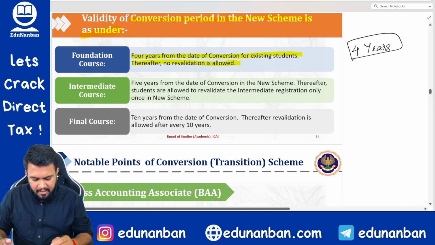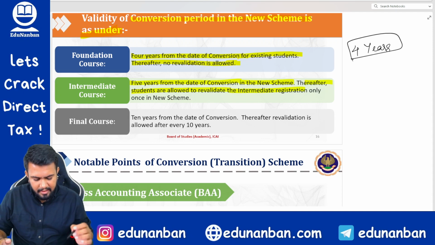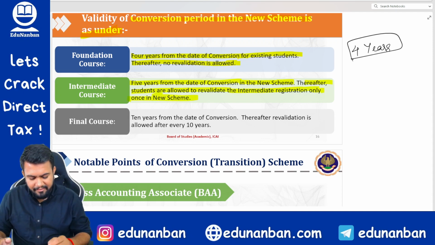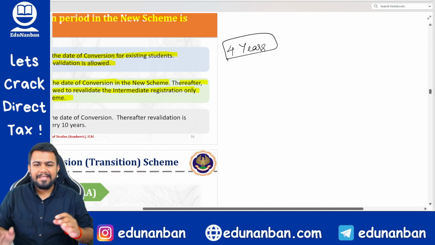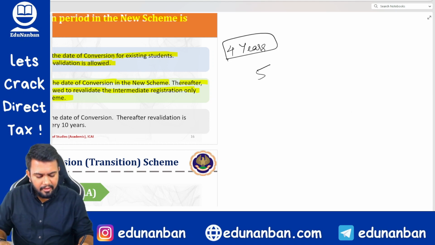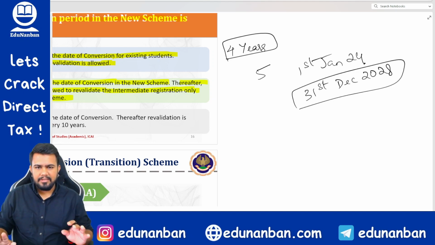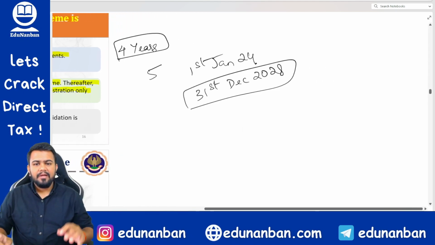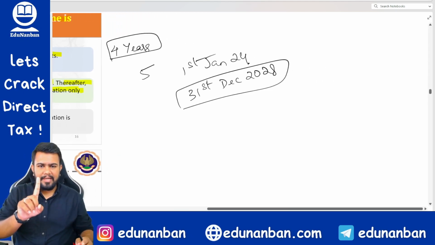Next, intermediate. 5 years from the date of conversion in the new scheme. Thereafter, students are allowed to revalidate the intermediate registration only once in the new scheme. So as soon as you get converted into the new scheme, your intermediate registration will last for 5 more years. Suppose you are getting converted on 1st January 2024, then for 5 years, that is until 31st December 2028, your registration will last. Correct?